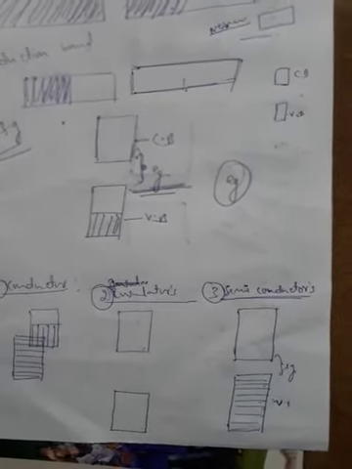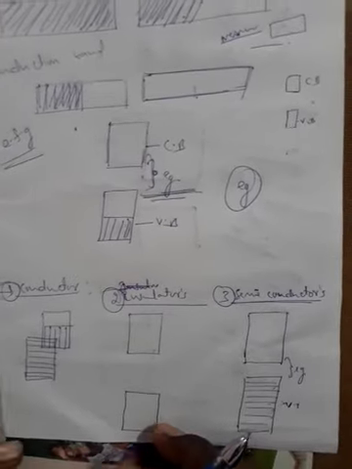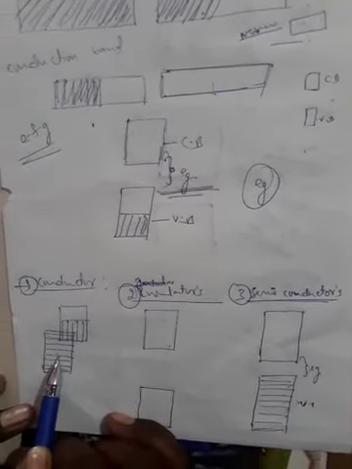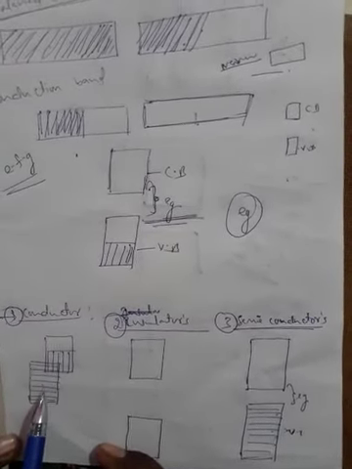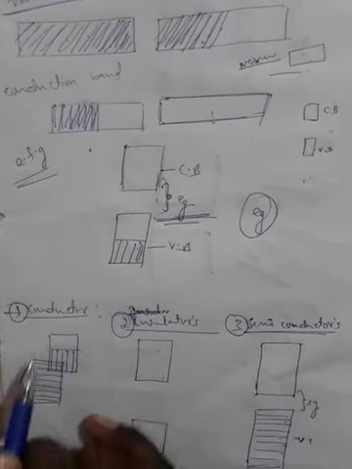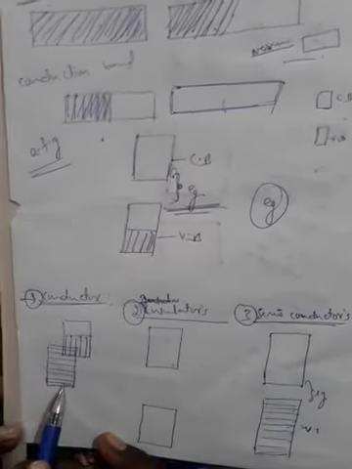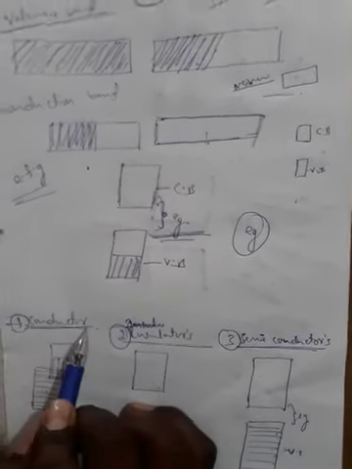First of all we will discuss conductors. In conductors, the valency band electrons are sufficiently high in number and their velocity is also maximum.